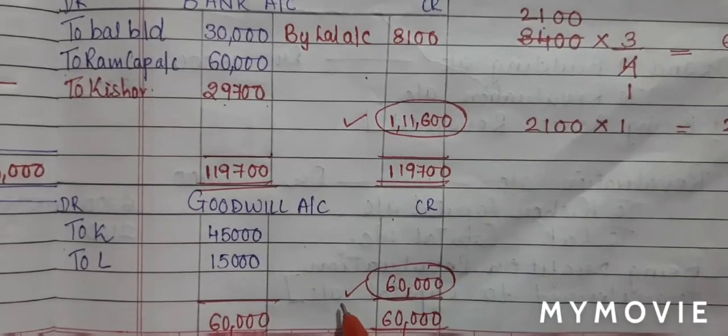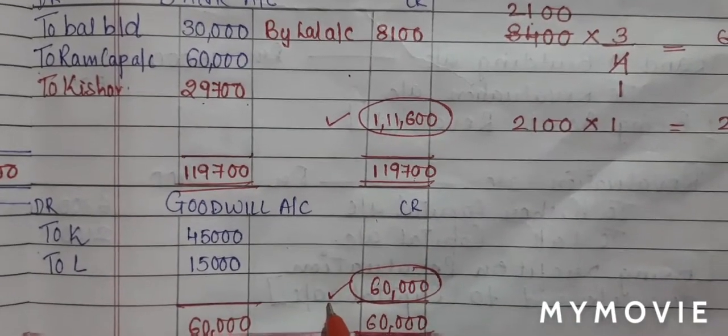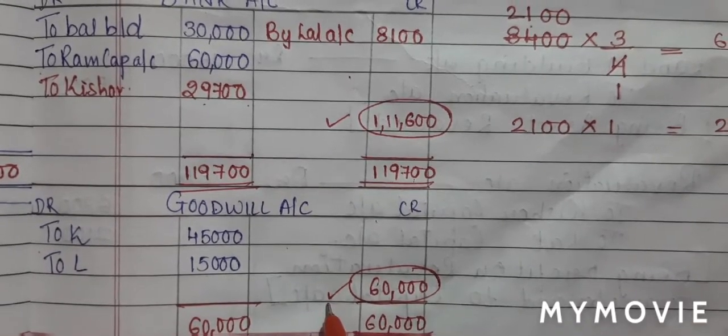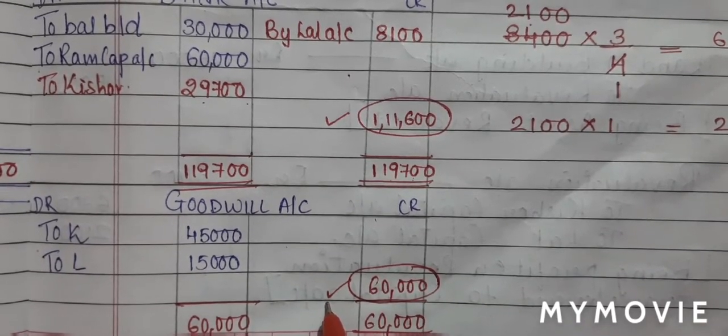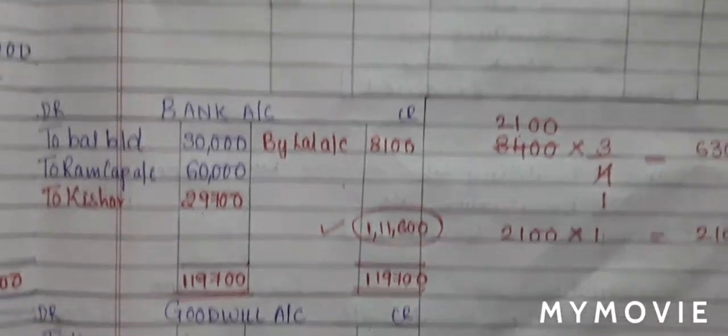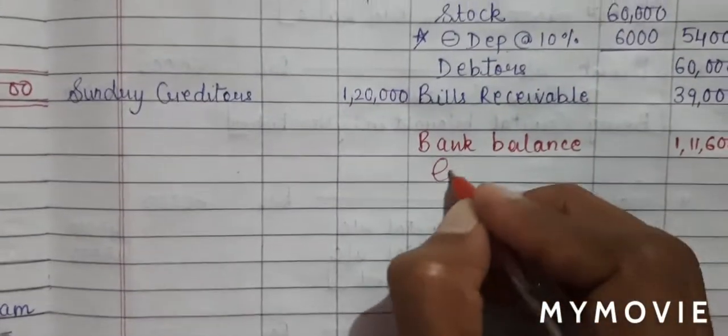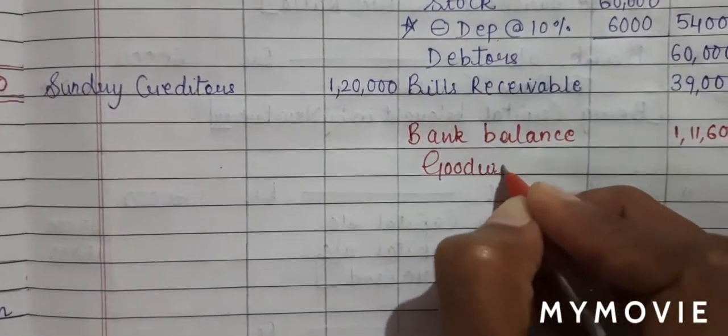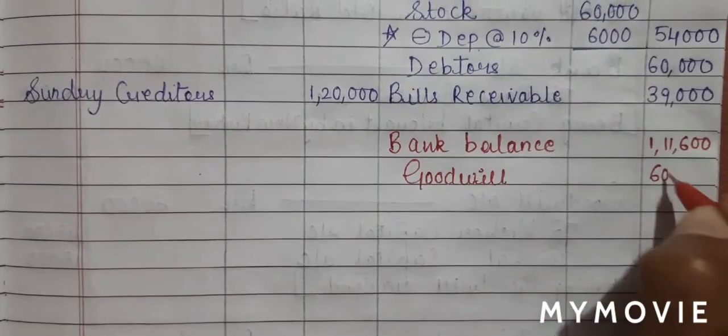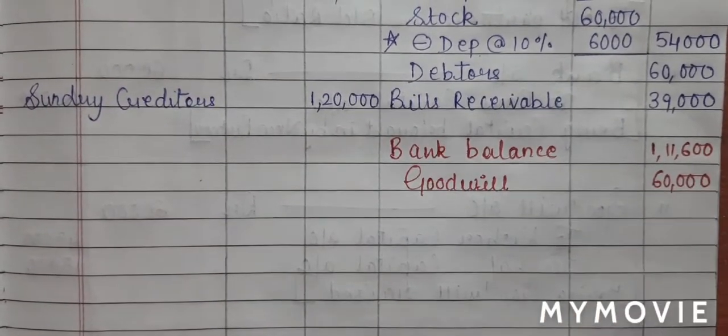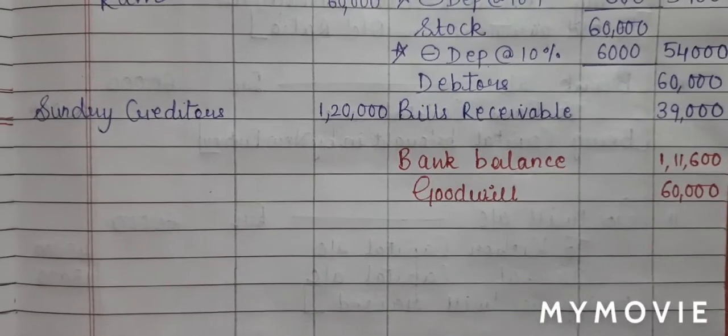Now again, this is on the credit side. If it's on the credit side, which means it will be written on the debit side. So debit side is nothing but assets. So on the asset side, we will write goodwill 60,000. And now we can tally our balance sheet.